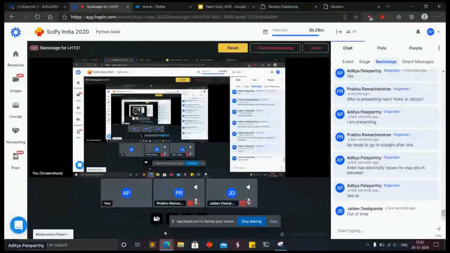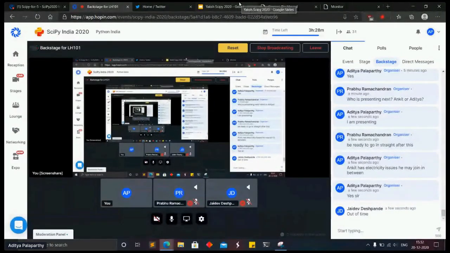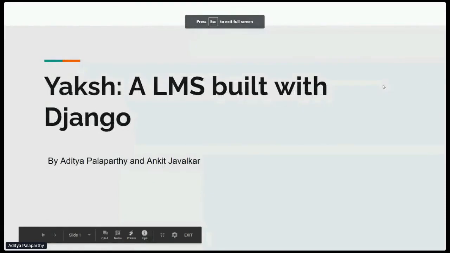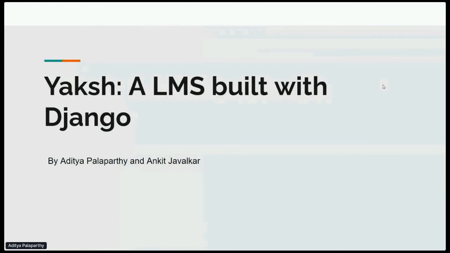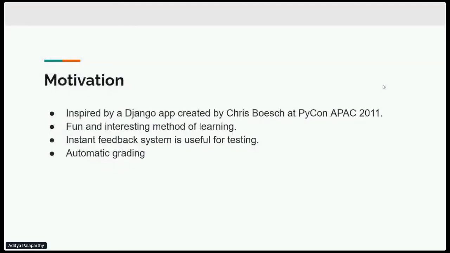So welcome all. Hope you are enjoying the SciPy. We have an in-house FOSSEE project which is called Yaksh, which is an LMS-based system built with Django. One of my partners, Ankit, for some reason is not yet available. He'll be joining shortly. I'll just quickly go through this.